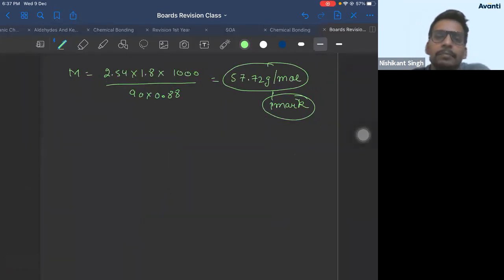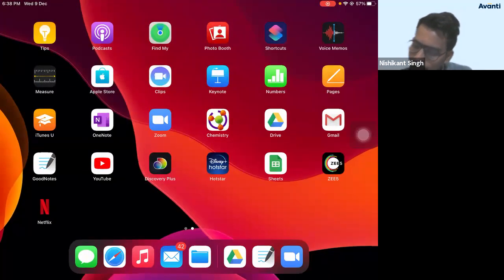Is that clear? Approximately 57 gram, Raghu. You'll get approximately 57 gram. Anyone having any doubt in this? Athar, I don't think you'll get an exact value. You guys can simplify this. I'm relying on you for the calculation part, so you can do the calculation yourself. Any doubts on this? Now I'll show you some more numericals.